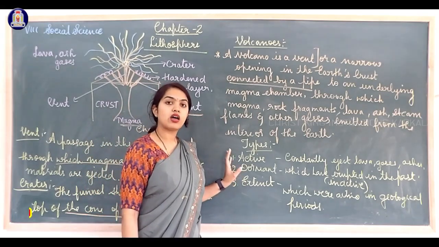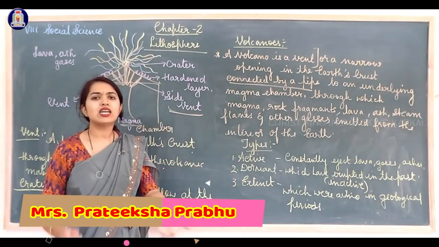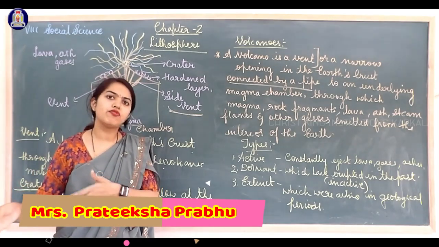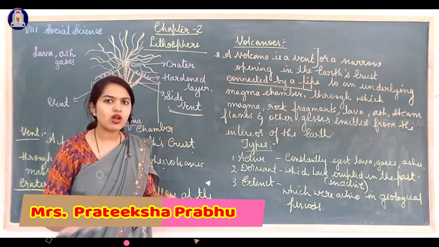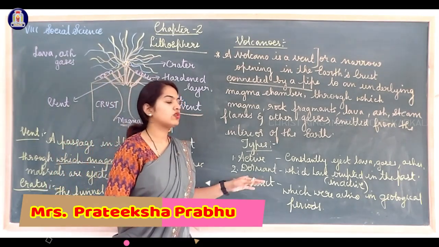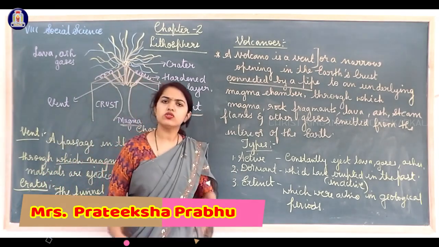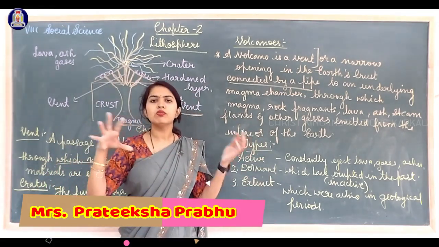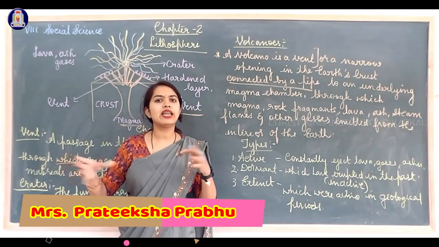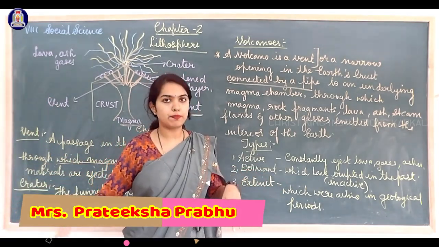Dormant volcanoes are the volcanoes which have erupted in the past. They are likely to erupt in the future as well, but for now they are not active, not regular. Some volcanoes erupt once in a year, twice in a year. These were very active in the past, but now there are long intervals, though in the future they are likely to erupt.